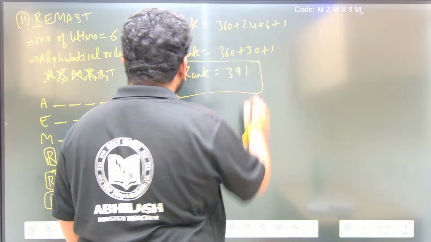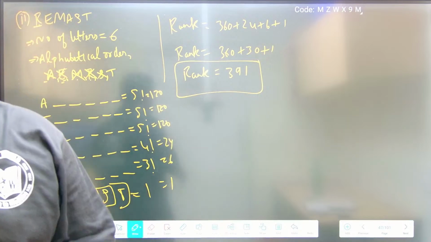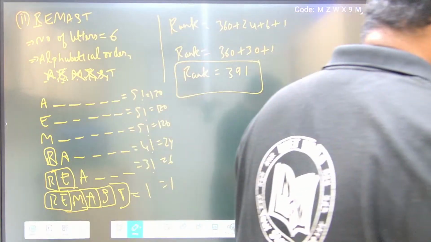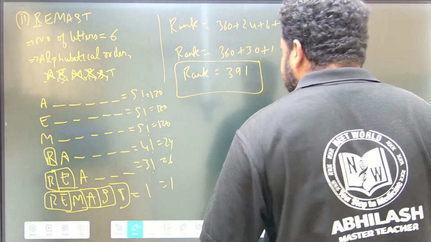The rank of remasked is 391. Clear? This is how you have to solve this question, friends. Now let us move to the next question. A similar question they will ask. A similar question was asked for M set. They can also ask a different set. Now let us solve M set.